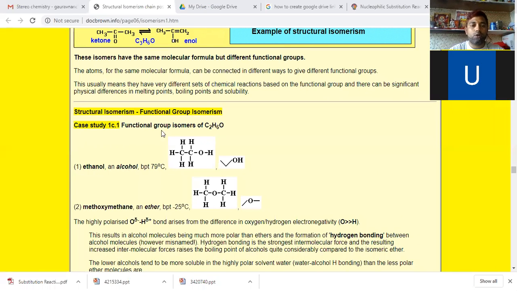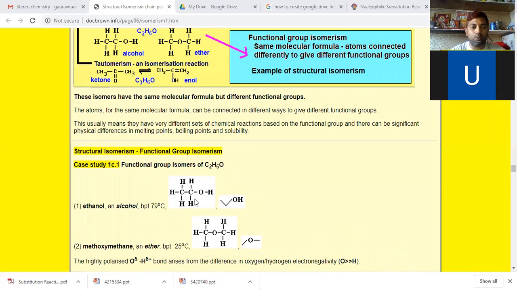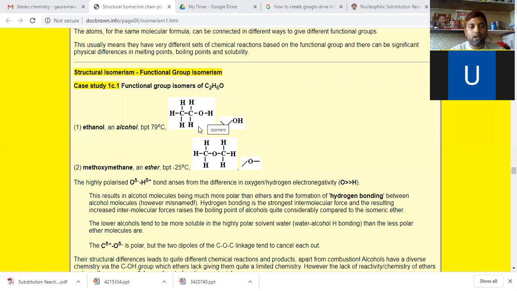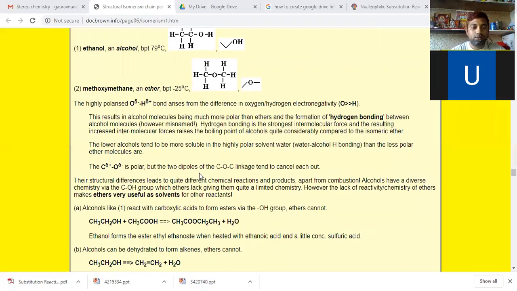Like we have functional group isomers of C2H6O. Already we have discussed C2H6O. Ethanol: the boiling point is 79 degrees Celsius. And the other one is methoxymethane, an ether. The boiling point is minus 25 degrees Celsius. See the difference, just because of the different connection of these atoms. Ethanol and methoxymethane, or ether. Okay.